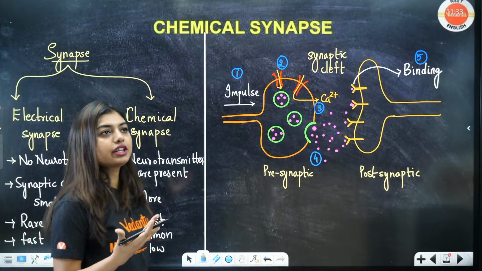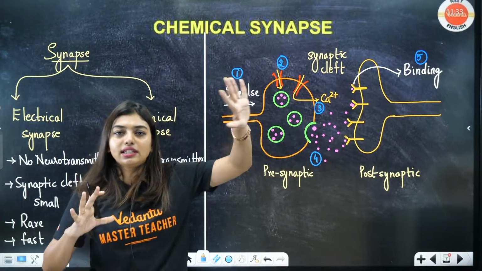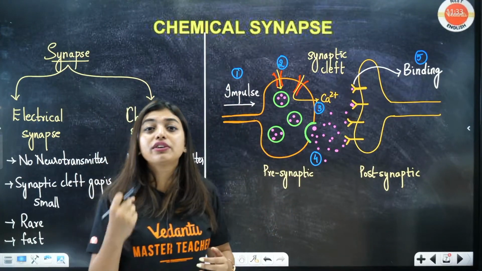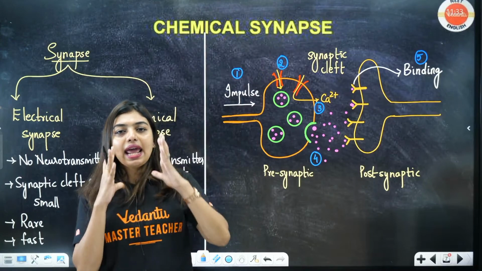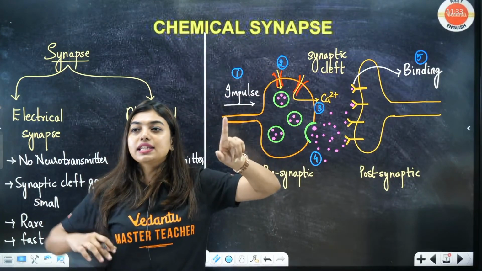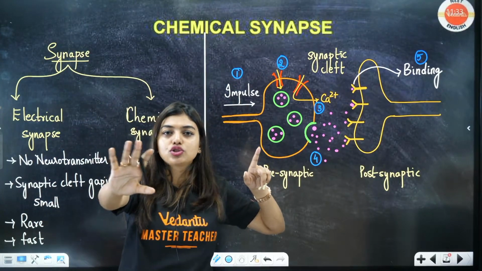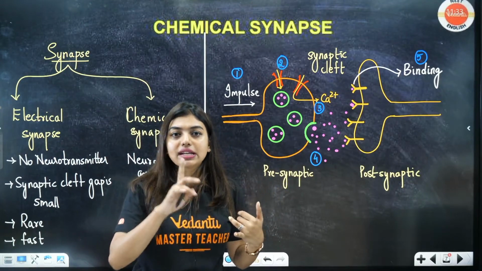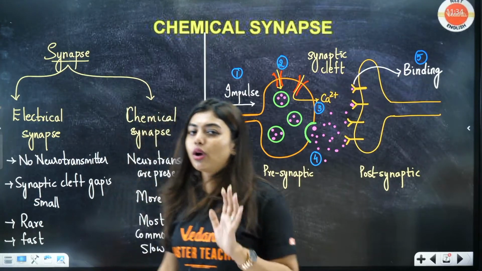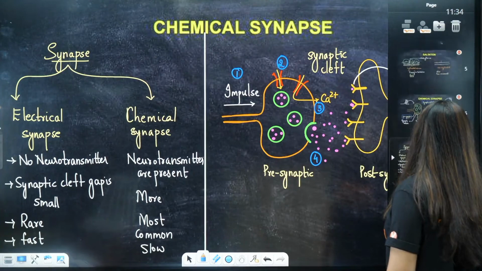Excitatory neurons, students, have the job of stimulating. They will tell you, okay, do the action. Some people motivate us to do something, and excitatory ones are the same way. Inhibitory means what? They tell you, don't do it, stop it. Among excitatory we have acetylcholine and epinephrine. Among inhibitory we have GABA. These things you have to know. I'll be writing that as well.